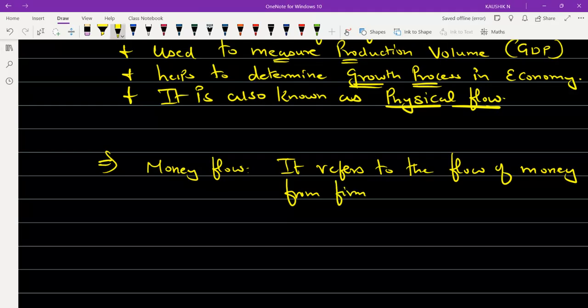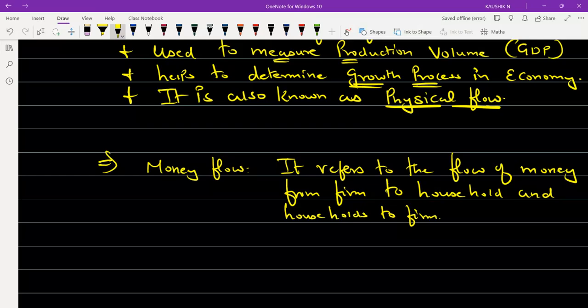Initially this takes place from firm to household, and later, vice versa, household to firm.